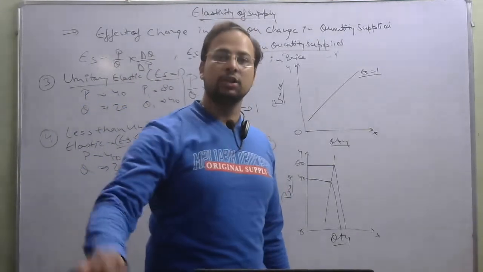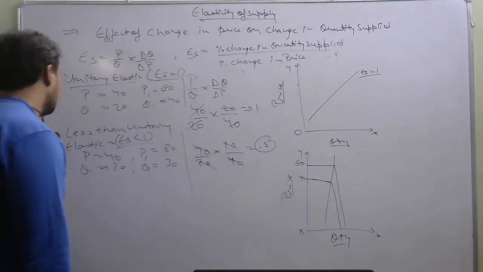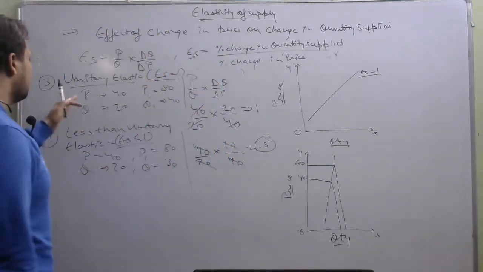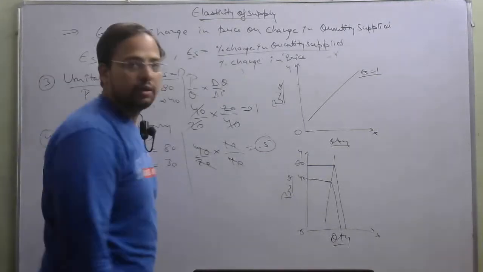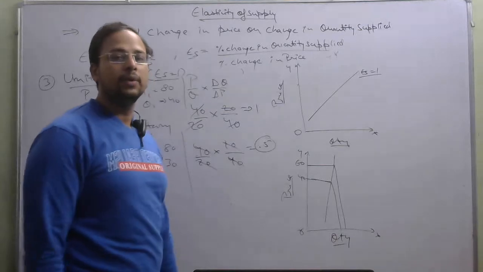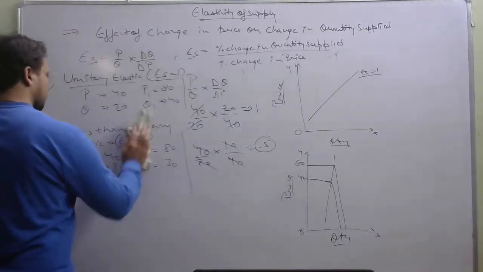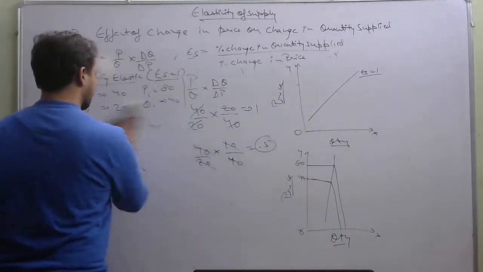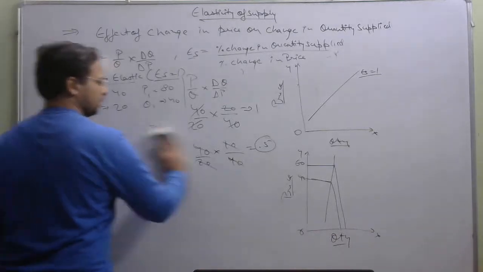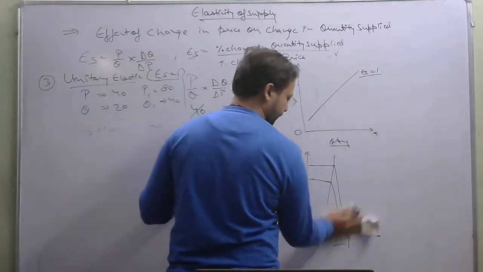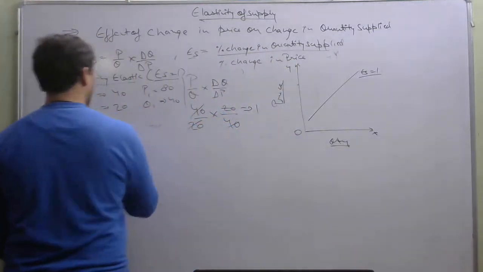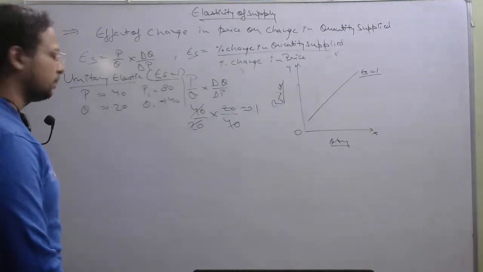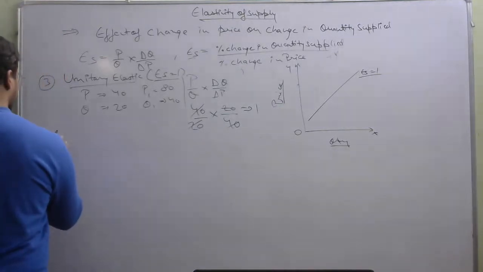Well, we have discussed the unitary elastic, less than elastic. Now the last part which is left is your more than unitary elastic, or we also refer to it as the elastic supply. So let us discuss that. It is the last case, fifth case.